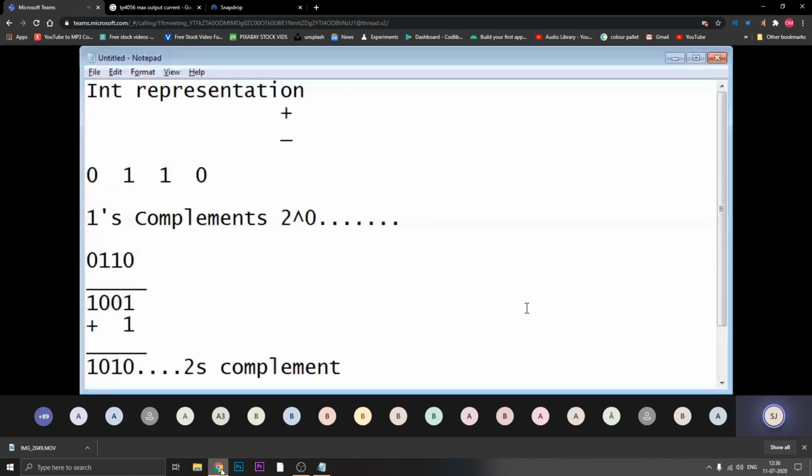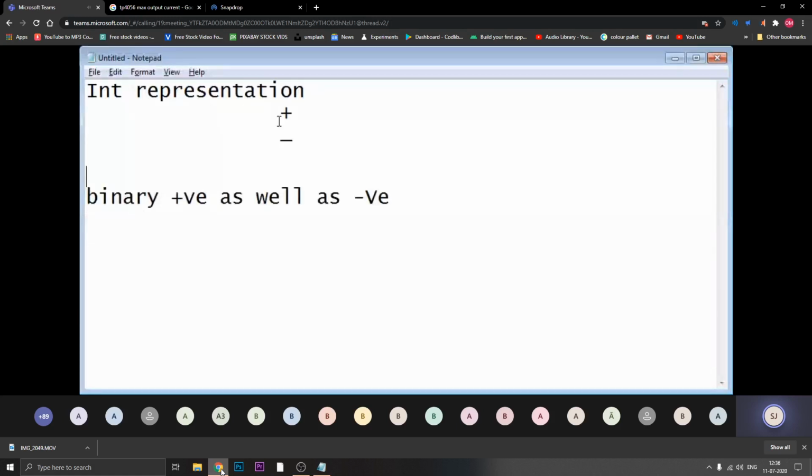Okay, now can anyone tell me what is the 2's complement of this number? I'll put one number on the screen. You just look at that and give me the answer. There is no limitation that a binary number has to be represented in 4 bits only. I can represent binary digits as a 16-bit combination as well.